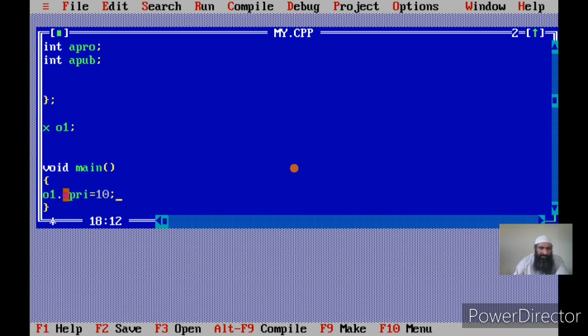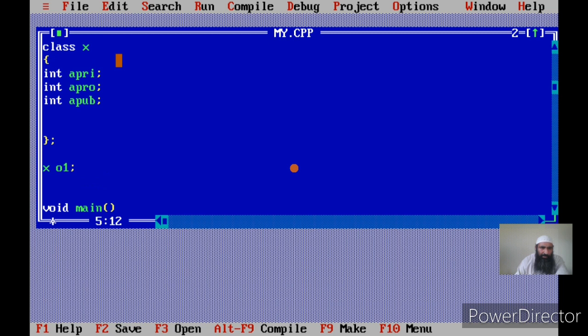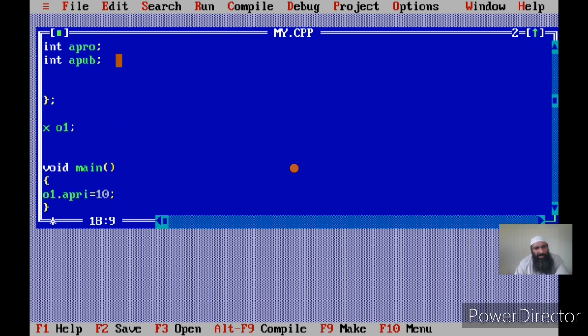I cannot access it independently. This class has three data members and all three are integers. If I am accessing a_pri, accessing a variable means using it in assignment statements, or inputting it through cin, or displaying it through cout. This is accessing a variable. Now note who is actually accessing the variable.